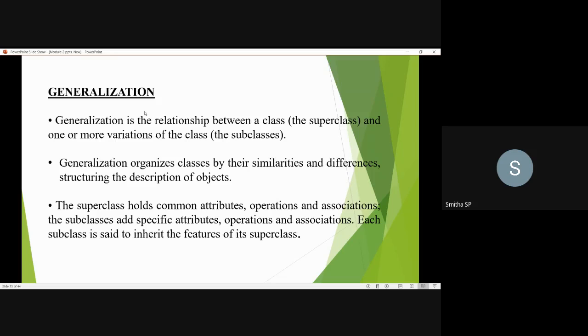So this concept we call generalization. It is the relationship between a class and one or more variations of the class, and it organizes the classes based on the similarities and the differences.